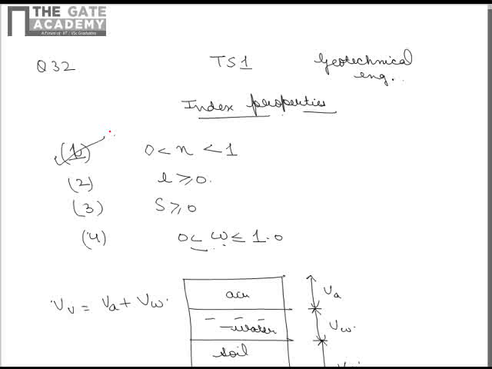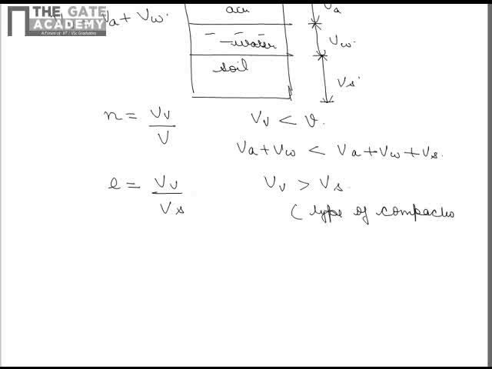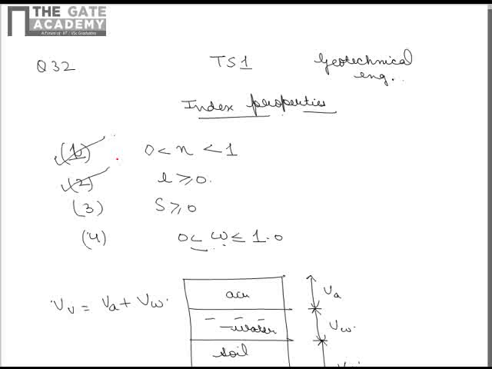Now let's talk about void ratio. By definition, void ratio e is given by volume of voids to volume of solids. Now it is possible that volume of voids can be greater than volume of solids depending upon the type of compaction or type of soil. Volume of voids can be greater than volume of solids because they are independent of each other. So value of e, that is void ratio, can be greater than 0. So second option is also correct.